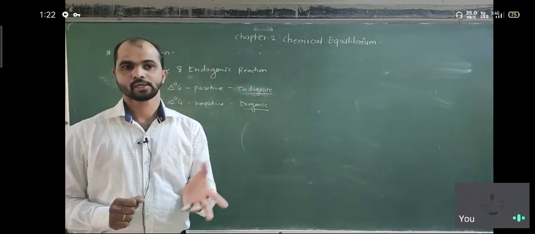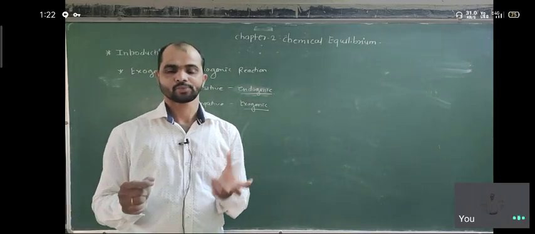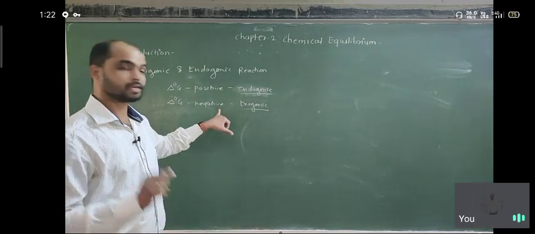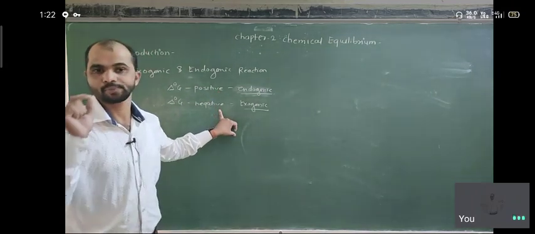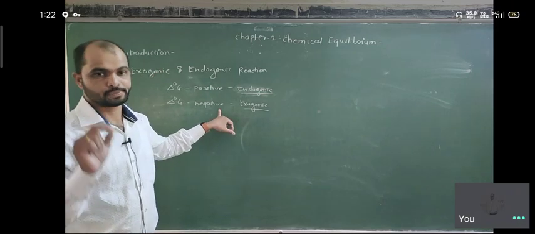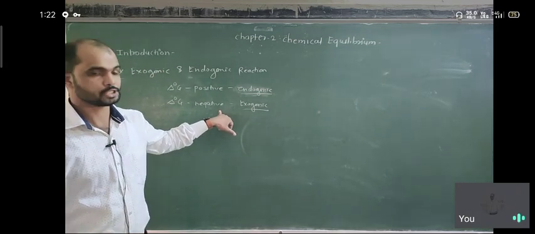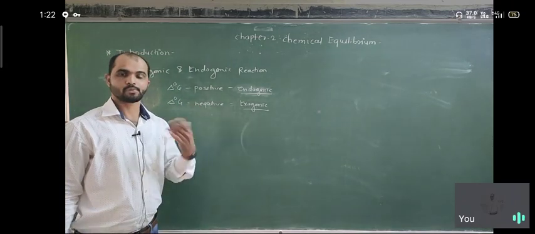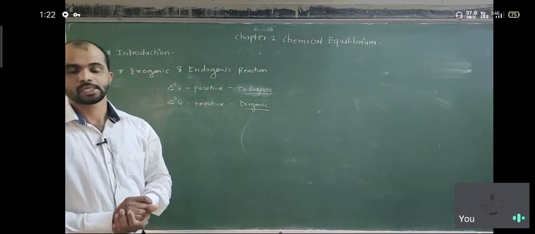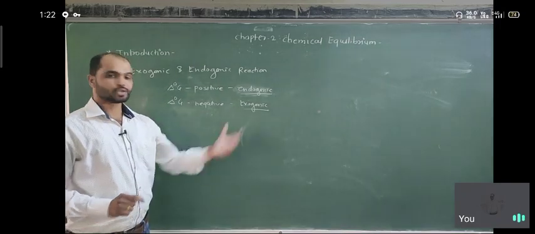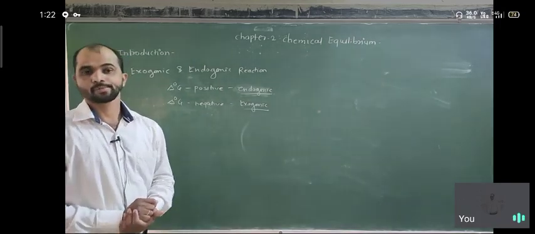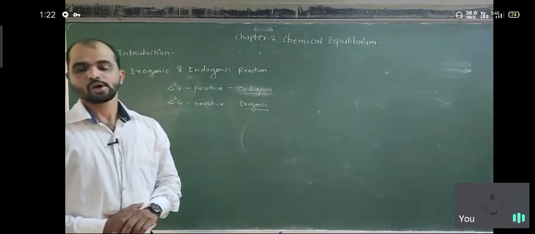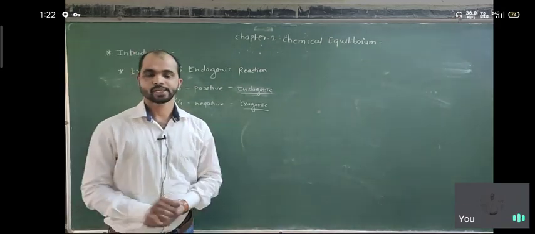So when diamond forms from graphite, delta G is positive, and when water forms from H2 and O2, H2 plus 1/2 O2 gives H2O, delta G is negative. So formation of water from H2 and O2 is considered an exergonic reaction, and formation of diamond from graphite is considered an endergonic reaction. So this is all about exergonic and endergonic reactions.